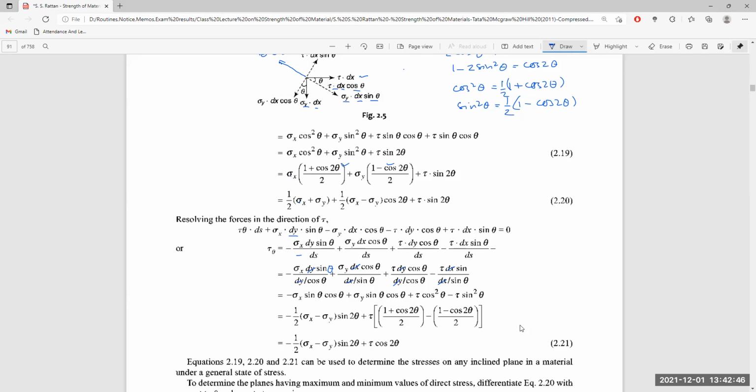So this becomes sigma x sin theta cos theta, plus sigma y cos theta multiplied by sin theta, plus tau cos square theta minus tau sin square theta. These simplify to half of sigma x minus sigma y multiplied by 2 sin theta cos theta, or sin 2 theta. Here tau cos square theta is replaced by (1 plus cos 2 theta) by 2, and minus tau sin square theta is replaced by (1 minus cos 2 theta) by 2.